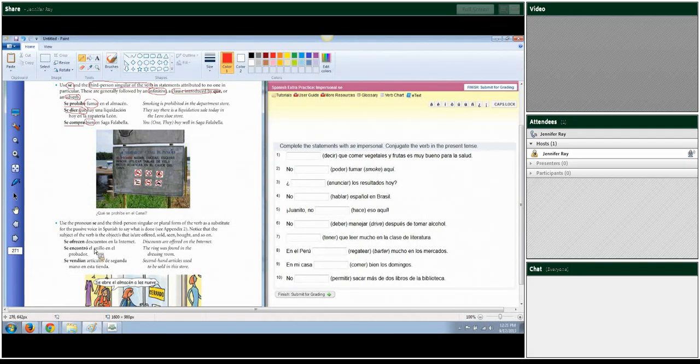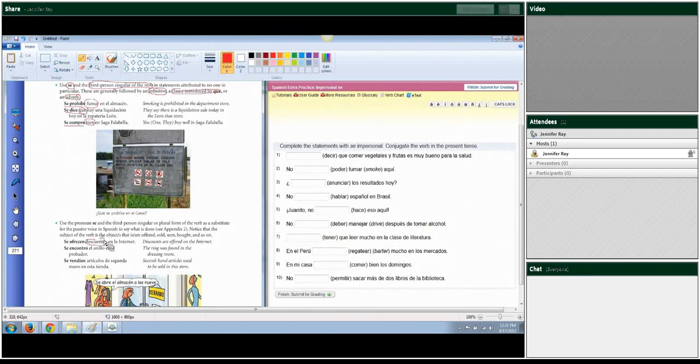You're saying discounts are offered, which is passive voice, because active voice would be like the store offers discounts, or the salespeople offer discounts through the internet. And you're going to conjugate your verb for the thing that is offered. So what's offered are discounts.